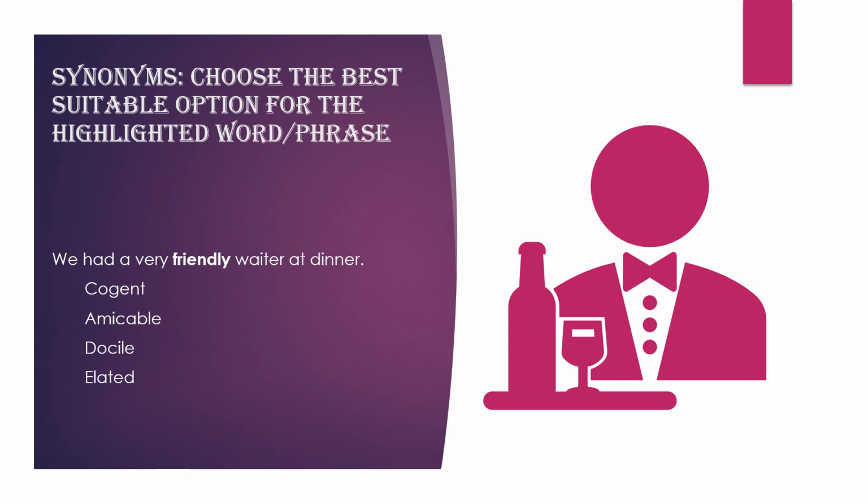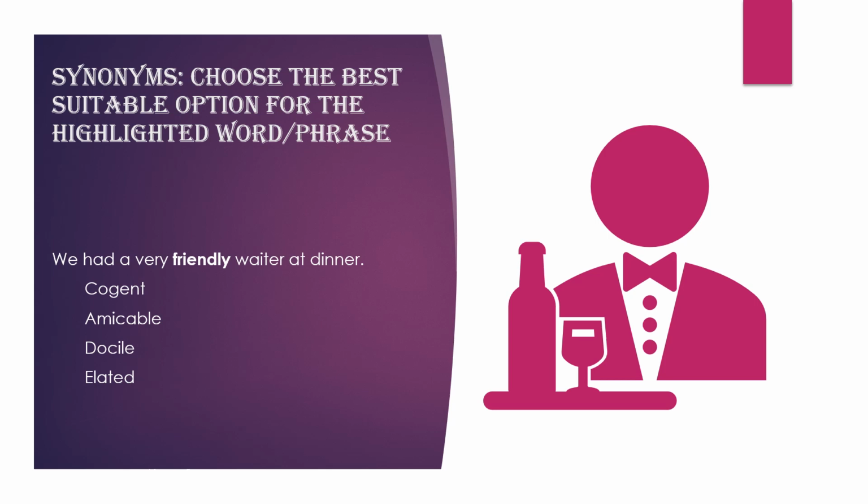Cogent is somebody who is powerfully persuasive, very convincing. So the synonym will be compelling, and the antonym will be somebody who's very ineffective, does not have any effect on anybody, right? Amicable is friendly, amiable is the other synonym. Docile is somebody who's very easily handled, submissive, very compliant. The antonym for docile would be somebody who's headstrong. And elated, of course, is a very happy kind of state.